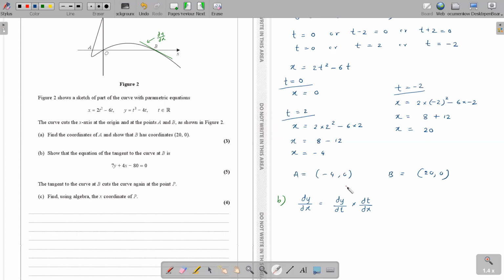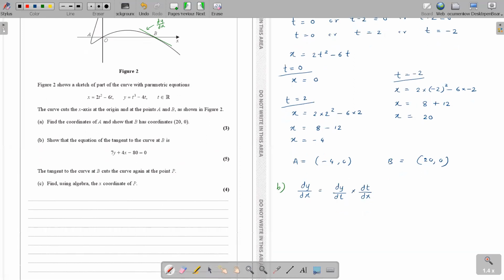So first we'll find our dy by dt. y equals t cubed minus 4t. So dy by dt is 3t squared minus 4.